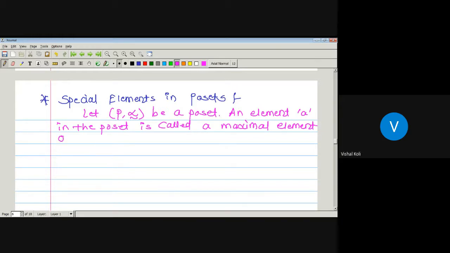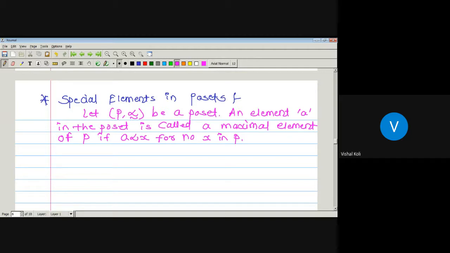of a POSET P if a precedes x for no x in P. It means there is no element x in the given POSET which strictly succeeds our element a. So such an element a is called a maximal element.